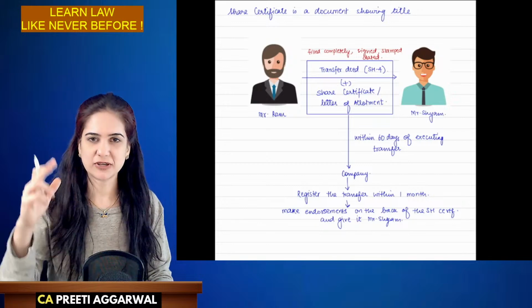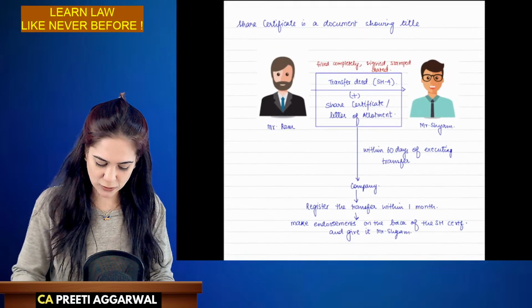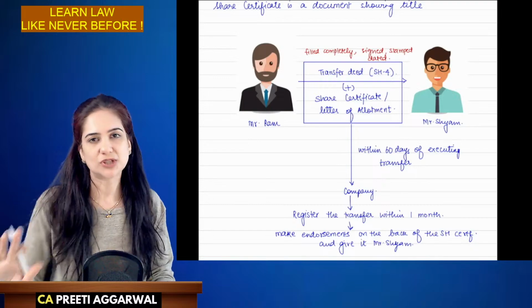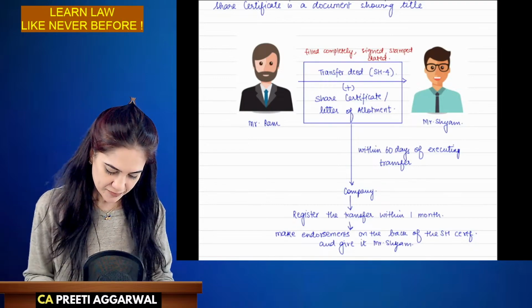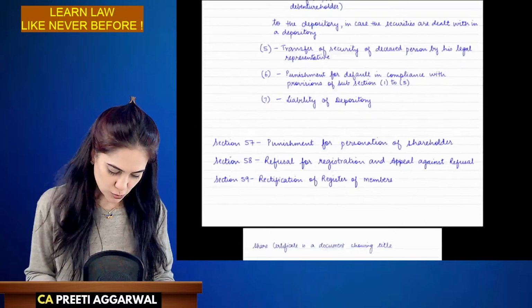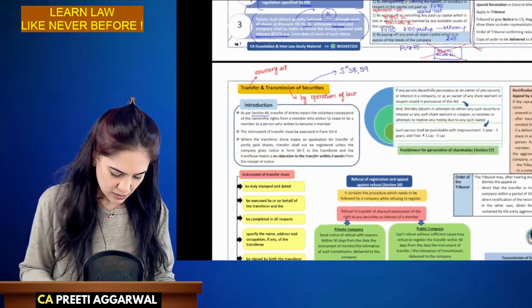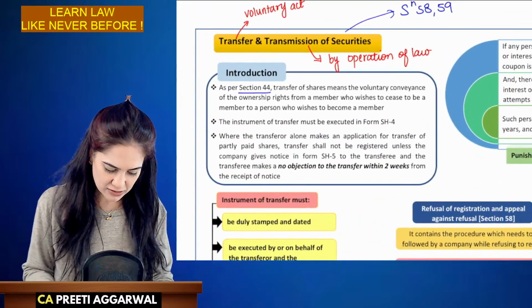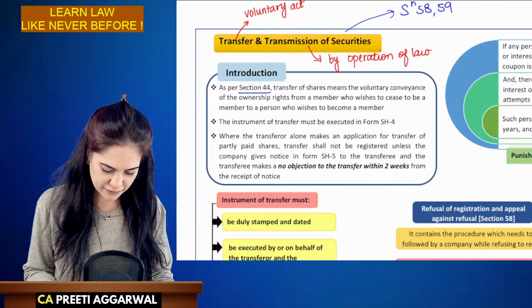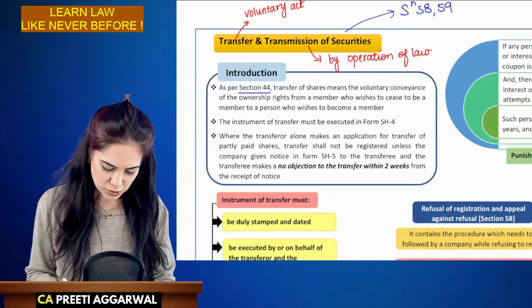I have made a note of it in this one chart. So what is the procedure? A properly filled transfer form will be submitted to the company.